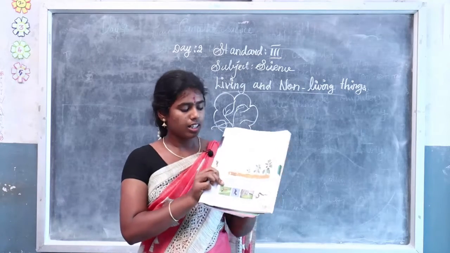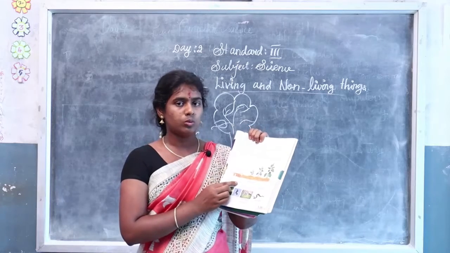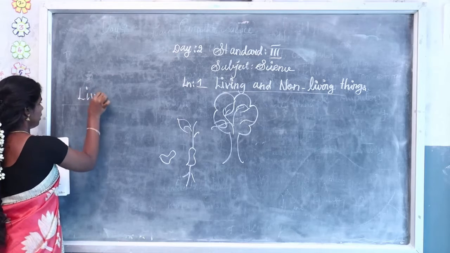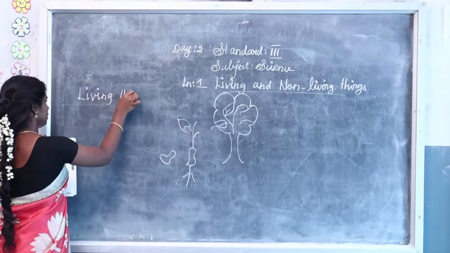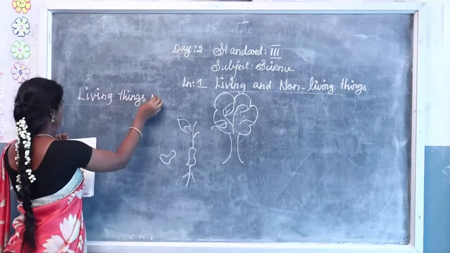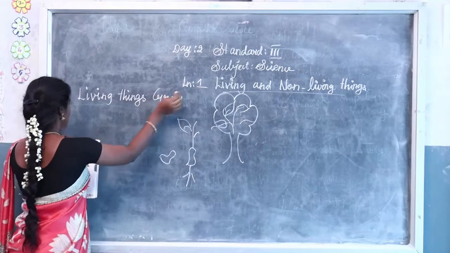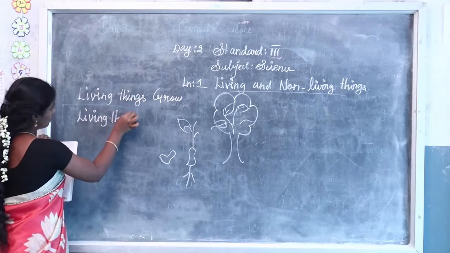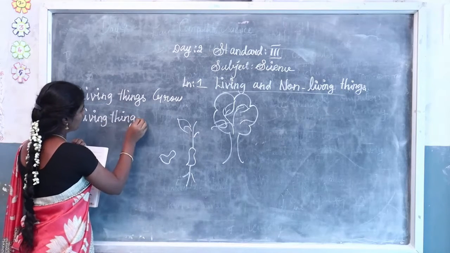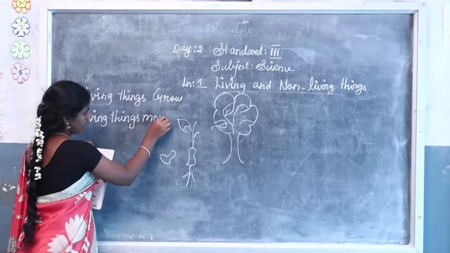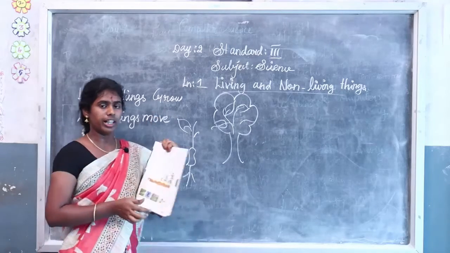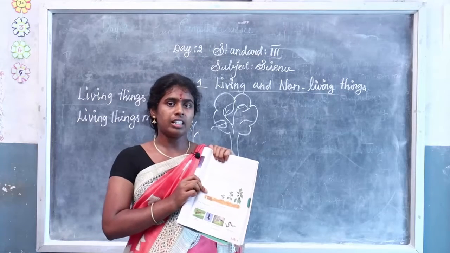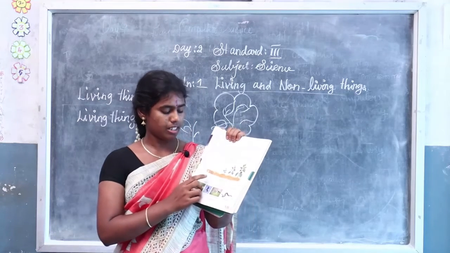Shall we see the next one? Living things move. What did we see first? Living things grow, and then living things move. Why do living things want to move? Because they want to search for food or shelter. The animal wants to move from one place to another because it needs food and shelter. So living things move.